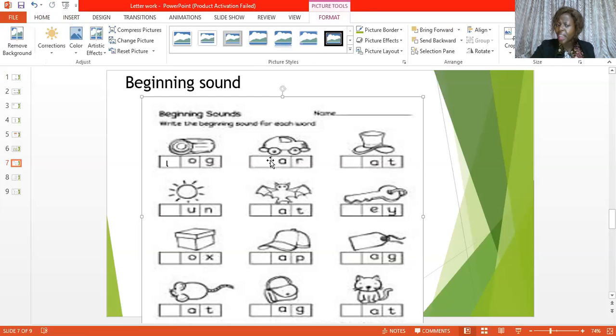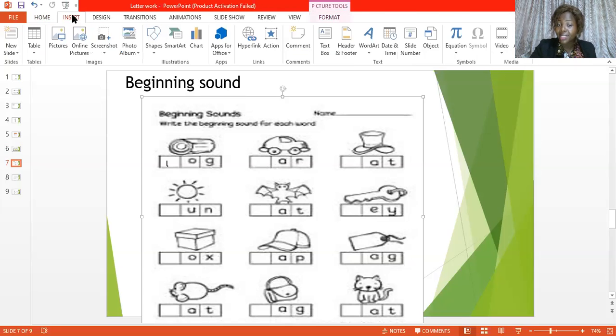So what do you think is the beginning sound of car? Car. The beginning sound of car. Letter C, sound K as in car. Now, what letter do you think we will write here? Let's see if you get that.